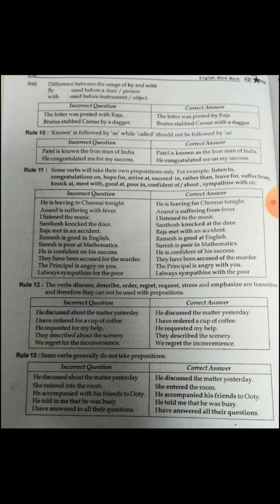In passive voice we can use by. By is used before a doer person, with is used before an instrument or object. For example: The letter was posted with Raja. Here the person, that is the doer, is there. So we have to use: The letter was posted by Raja.